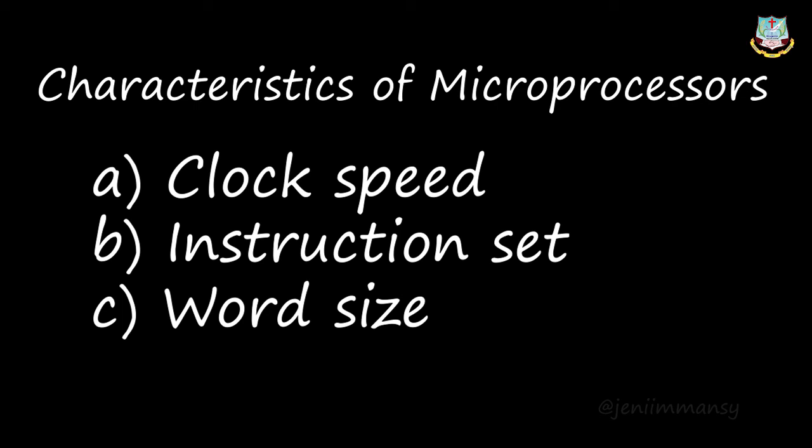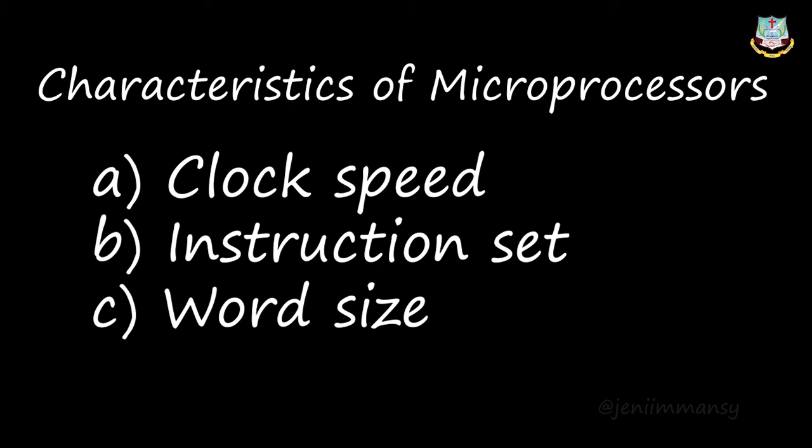When you are writing the characteristics of microprocessor, first you have to write the definition of microprocessor. Just write 2 lines about microprocessor, and then you can start writing the characteristics. In characteristics, you can write: microprocessor performance depends upon the following characteristics. Put the headings A, clock speed, B, instruction set, C, word size.